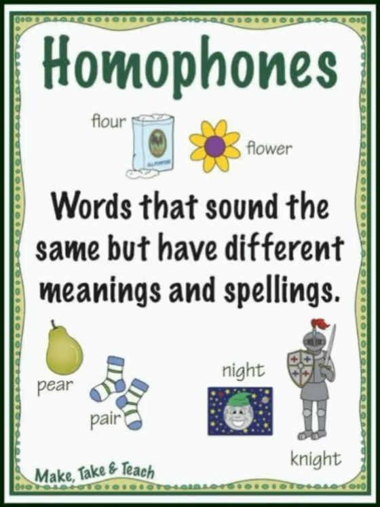For example, in the above image, you can see pear and pear. A pair of socks, and pear is a fruit that we eat, right? Similarly, night and night. Here, the K is silent over here. So it is night and night. Night means the night time, and knight means a fighter, a warrior.